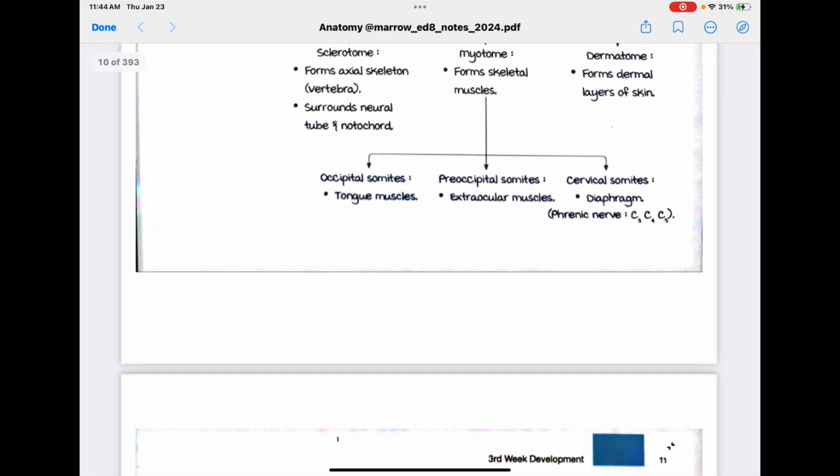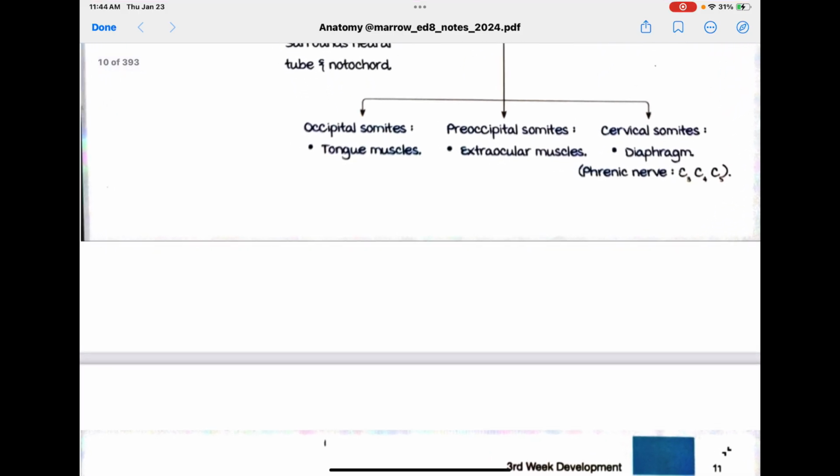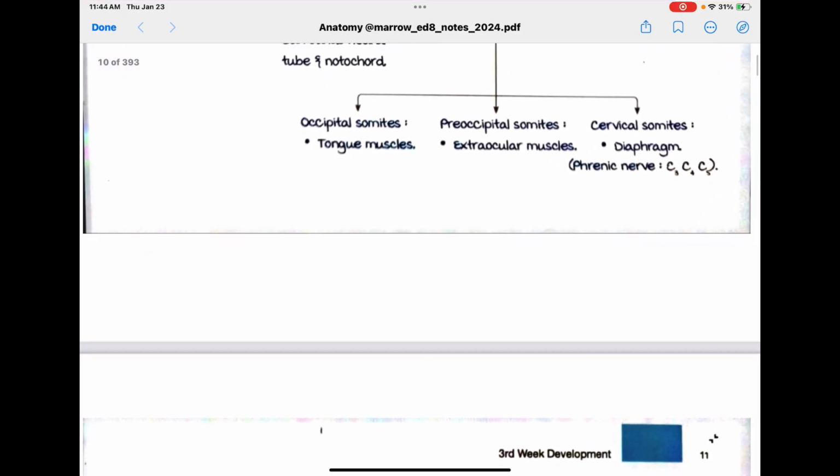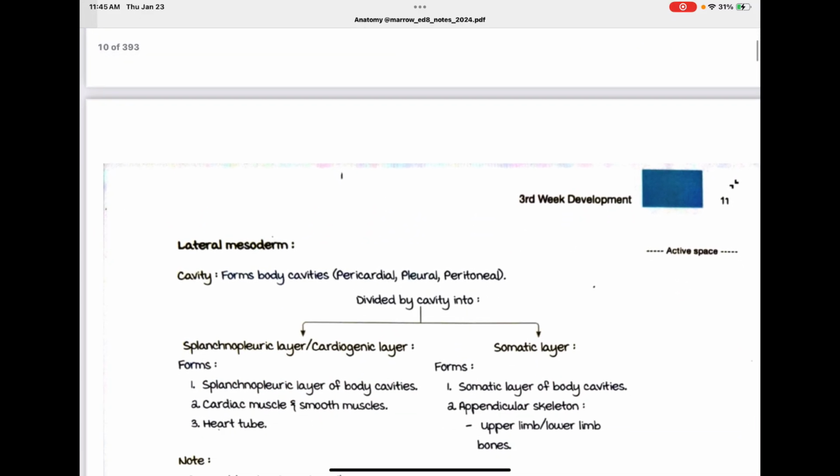Occipital somites form tongue muscles, preoccipital somites form extraocular muscles, and cervical somites form the diaphragm, supplied by phrenic nerve C3, 4 and 5. Important to remember.